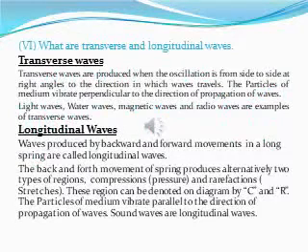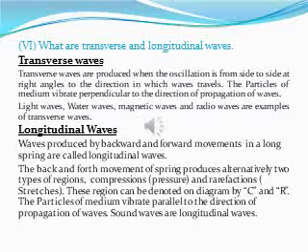Question number 6. What are transverse and longitudinal waves? Transverse waves are produced when the oscillation is from side to side at right angles to the direction in which the wave travels. The particles of the medium vibrate perpendicular to the direction of wave propagation in a transverse wave. Light wave, water wave, magnetic wave and radio wave are examples of transverse waves.